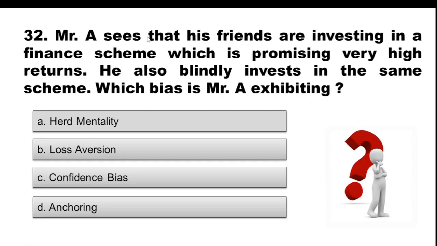Question 32. Mr. A sees that his friends are investing in a finance scheme which is promising very high returns. He also blindly invests in the same scheme. Which bias is Mr. A exhibiting? Option A, herd mentality. Option B, loss aversion. Option C, confidence bias. Option D, anchoring.